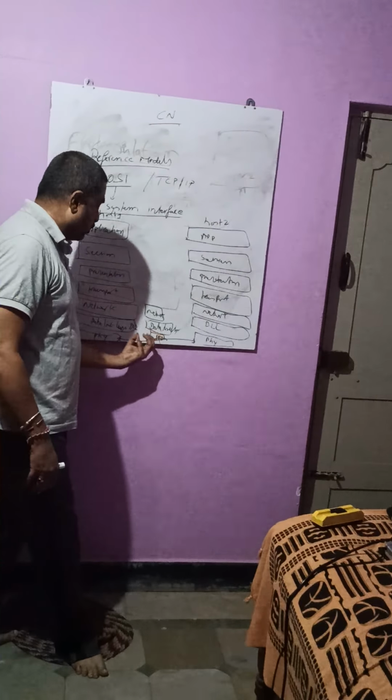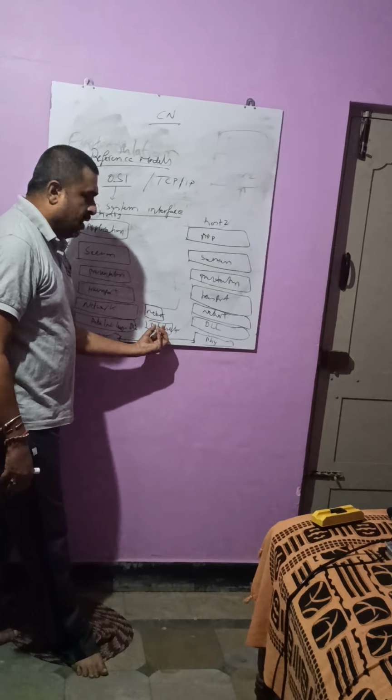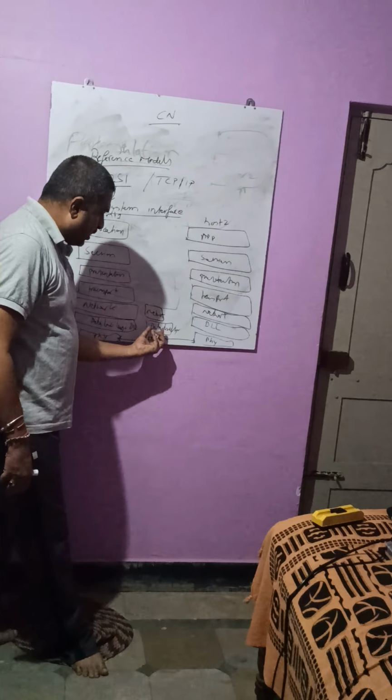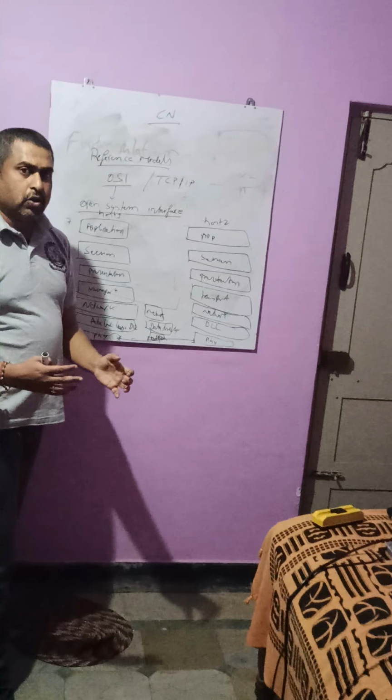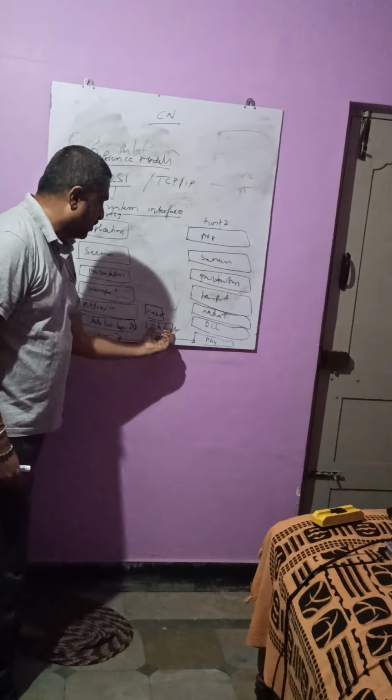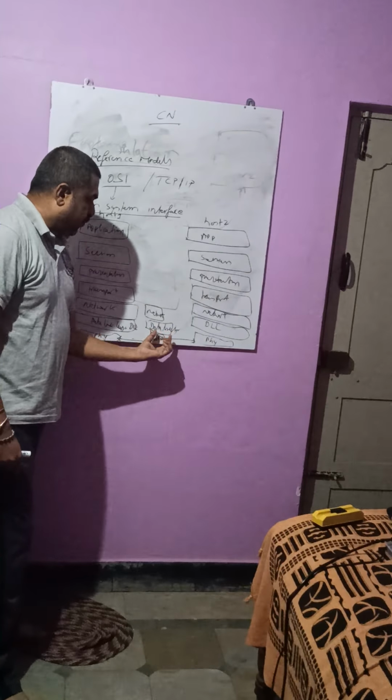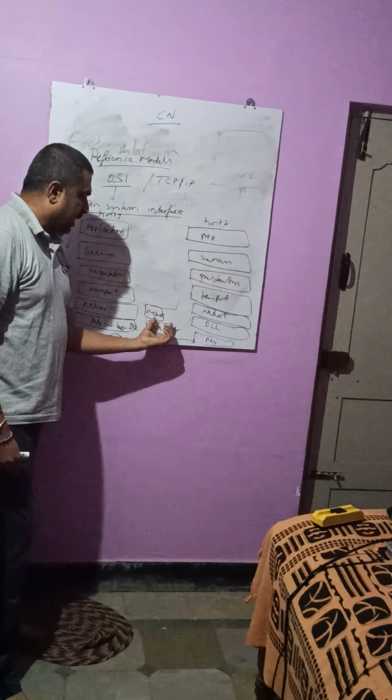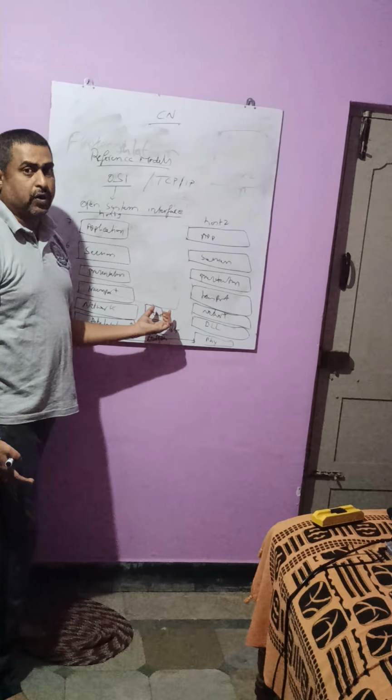Assume the physical layer will convert everything to zeros and ones. The zeros and ones will be collected by this physical layer, and it will be sent to the data link layer. What this data link layer will do: it will collect all zeros and ones and make frames, as I told you earlier. After making a frame, it will check for error detection. Later on, if no errors are detected, it will be sent to the network layer.